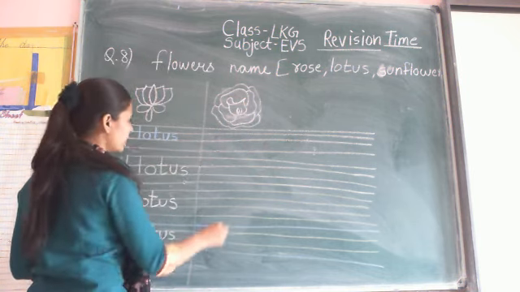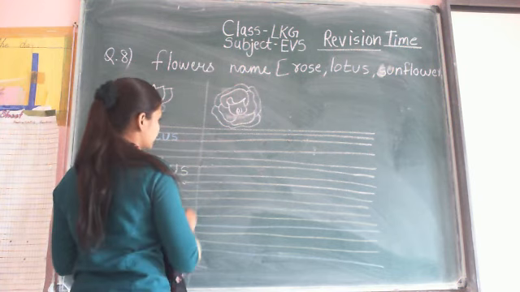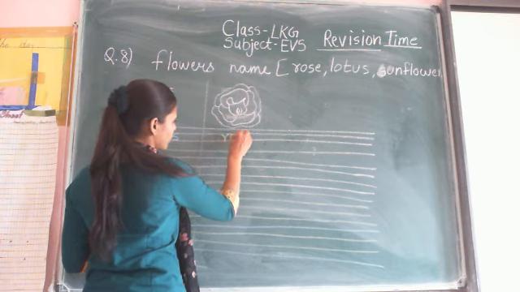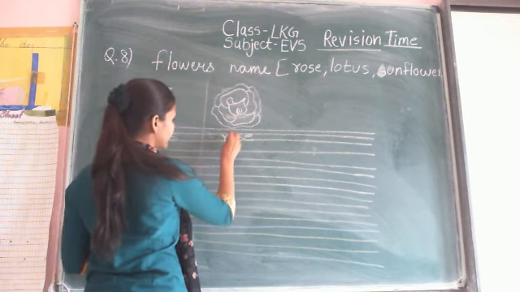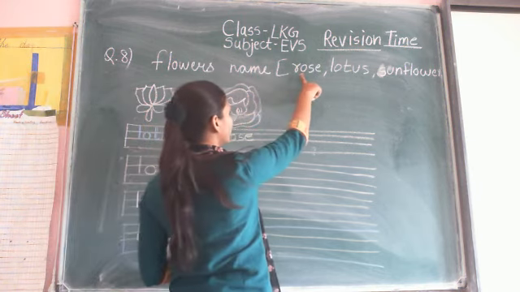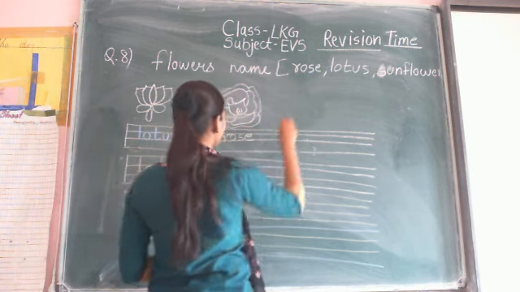Now what is the spelling of rose? R-O-S-E. Rose. With the help box, write down the name of the flower. R-O-S-E.